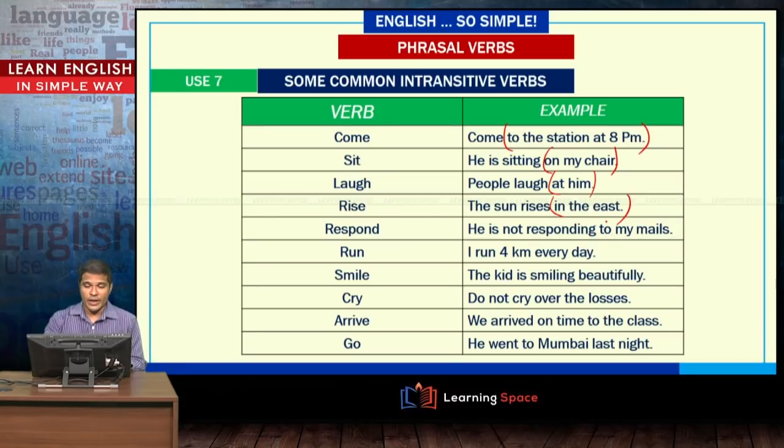He is not responding to my mails. I run 4 kilometers every day. The kid is smiling beautifully. That beautifully is a modifier, an adverb here, but not the object. Do not cry over the losses. We arrived on time to the class. He went to Mumbai last night.